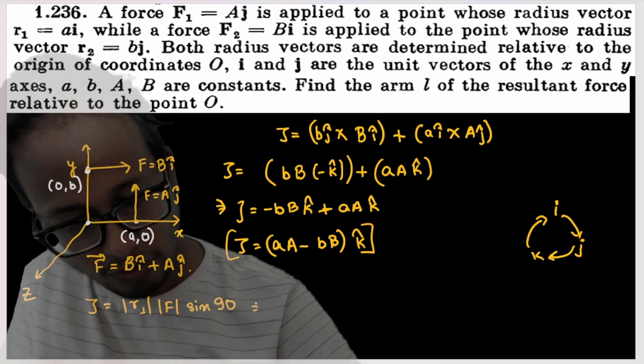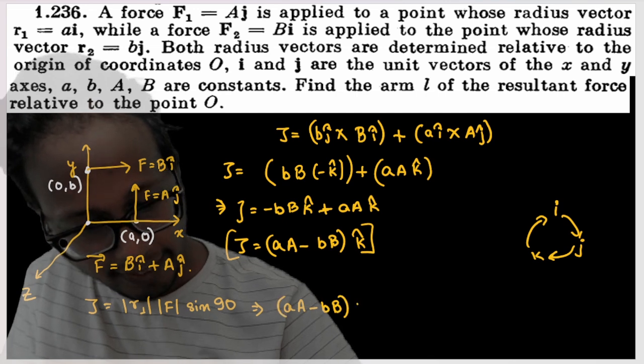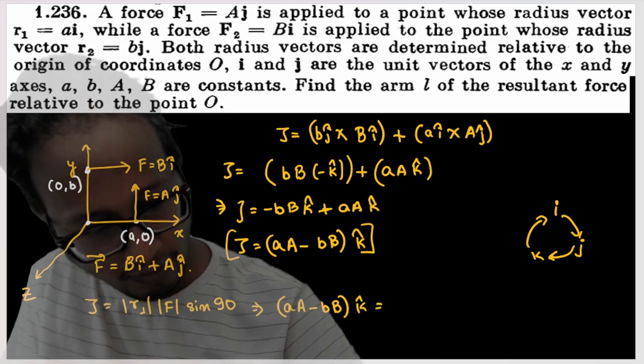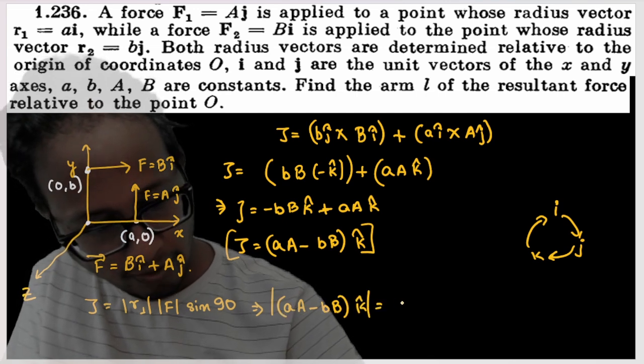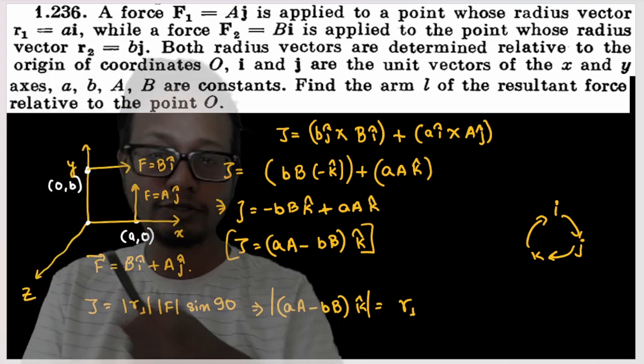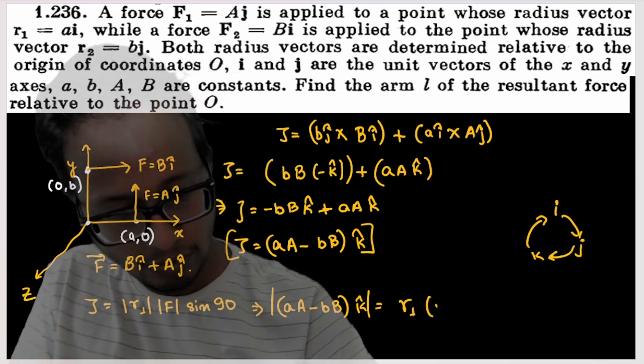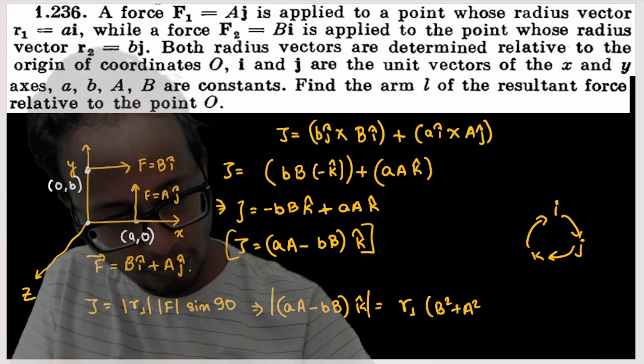Okay, so the torque vector is nothing but a minus b k. You have to take the magnitude, which is equal to the magnitude of the perpendicular arm length into the magnitude of force. What is the magnitude of force? The magnitude of total force is nothing but under root of b square plus a square, into under root of b square plus a square, into sine 90.